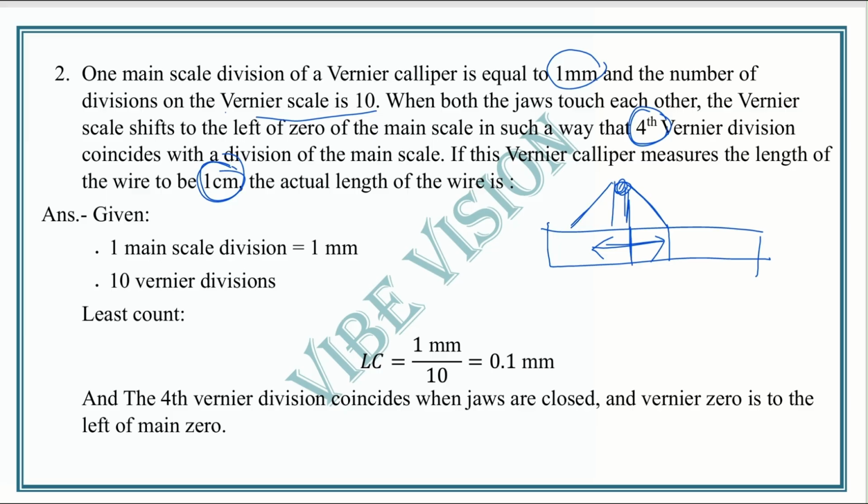As we know, how can we find the least count? One main scale division is 1 millimeter, and there are 10 vernier divisions. Then the least count is equal to 1 millimeter by 10, that is 0.1 millimeter, or we can say 0.01 centimeter, or 0.0001 meter. I think you got this.